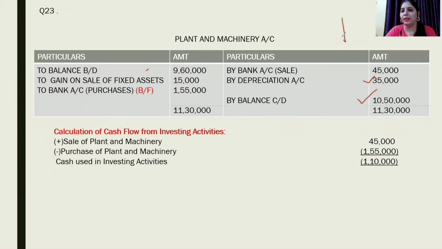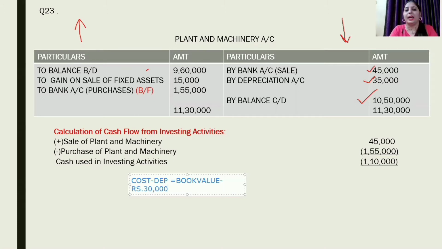As told earlier, on the credit side we will record the fall in assets, and on the debit side we record the rise in assets. After that, we are given that a part of the plant was sold for 45,000. So by bank, for how much are we selling? We are selling it for 45,000. Its written down value was 60,000. That means in this case, there is no need to do cost minus depreciation, as we are already given the book value, and the book value is given as rupees 30,000.